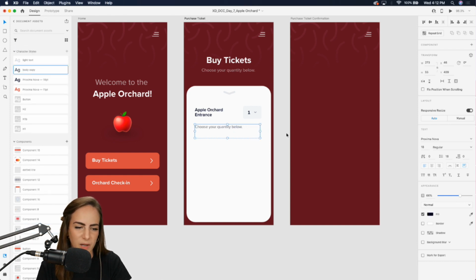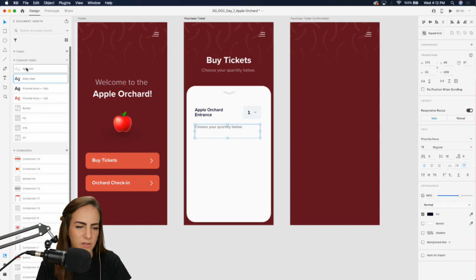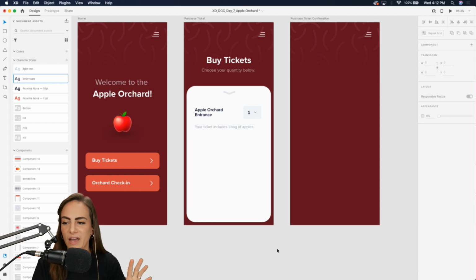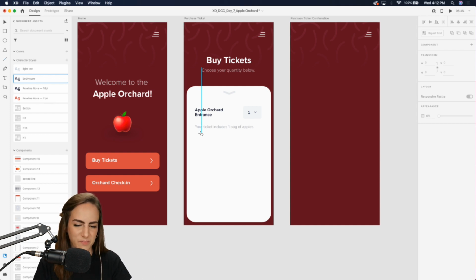Let's use body copy here. Maybe a little bit lighter. That's too light. I'll use this and just bring this down a little bit. Okay, so in the text here, we'll say, your ticket includes 1 bag of apples, maybe. To be determined what a bag equals, maybe like 6 apples or something. You could specify that if you want.